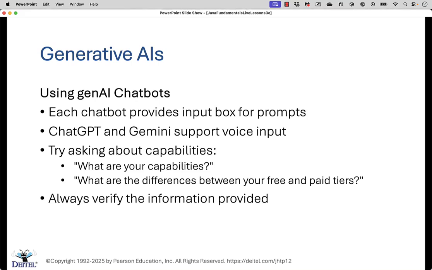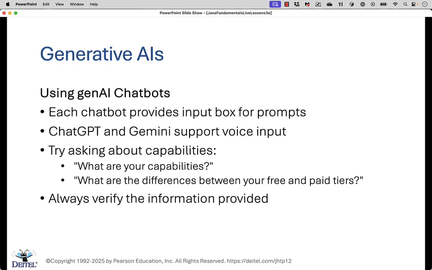Now, as far as using the generative AI chatbots, they're all pretty similar this way. Each one of them is going to provide you with an input box where you can enter what we call prompts that ask a question or tell the chatbot to do something for you. At the time of this recording, both ChatGPT and Gemini support voice input, so you can actually record your input and it will use speech recognition capabilities to understand what you've said and be able to respond to you.